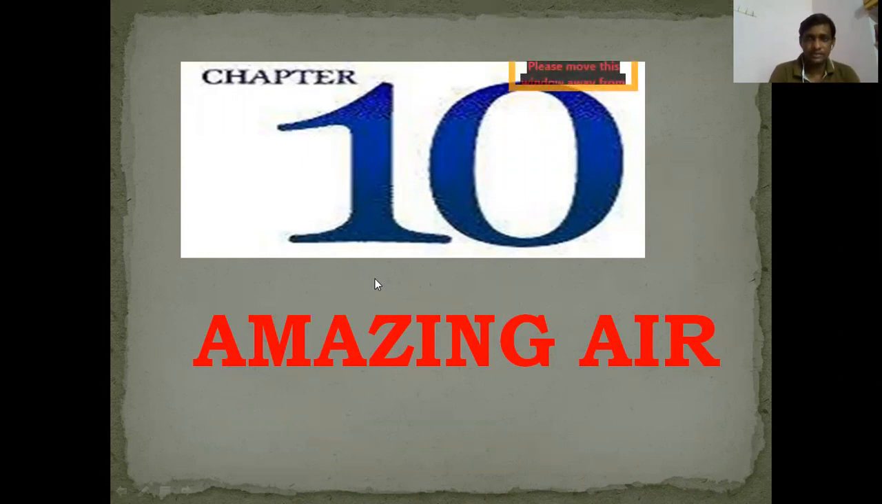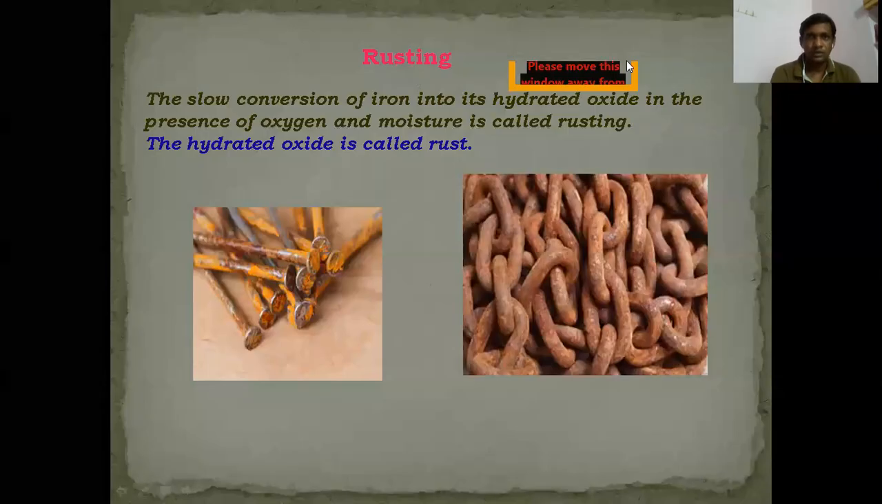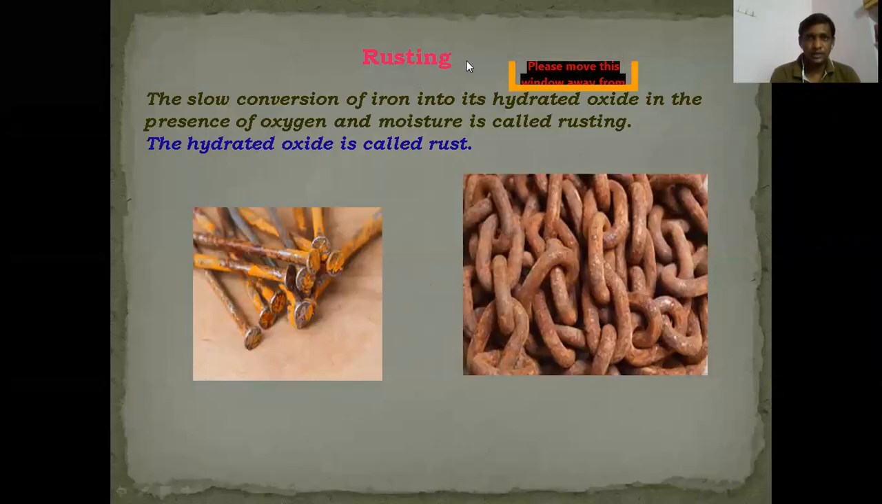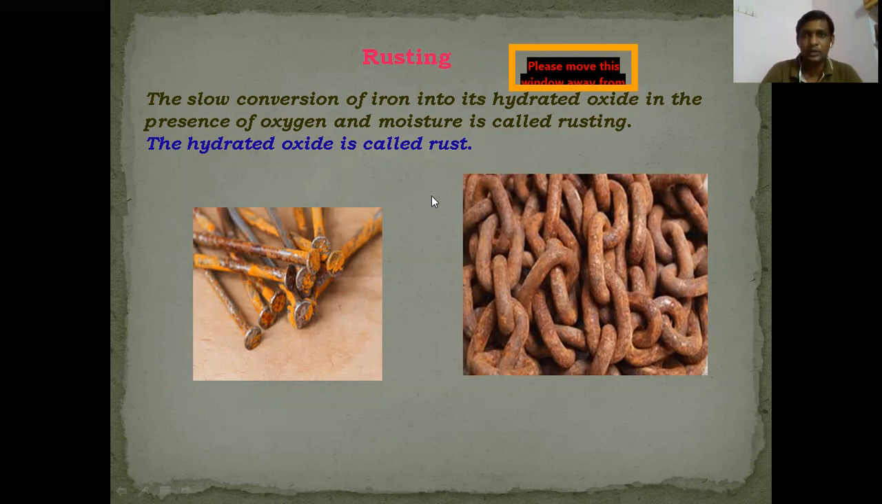So in this class, we will discuss about rusting. Today's class will start with rusting. Rusting is the slow conversion of iron into hydrated oxides in the presence of oxygen and moisture. That means, see children, I'm taking an example.